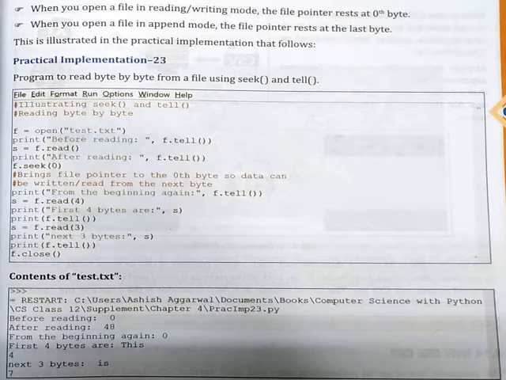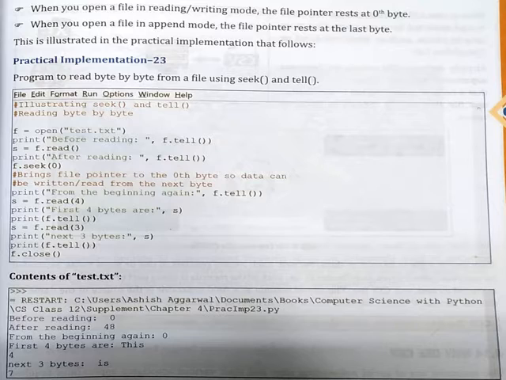Please do remember, we are making use of seek and tell in a text file. Okay, then be very careful about the statements. They are simple and easy, but just be careful. Print before reading, that means I just want to know immediately after opening a file where my file pointer is. I am simply flashing a message on the screen before reading, and whatever value this f.tell will fetch. Now I would just suggest you keep referring to the output simultaneously so that you understand it better.